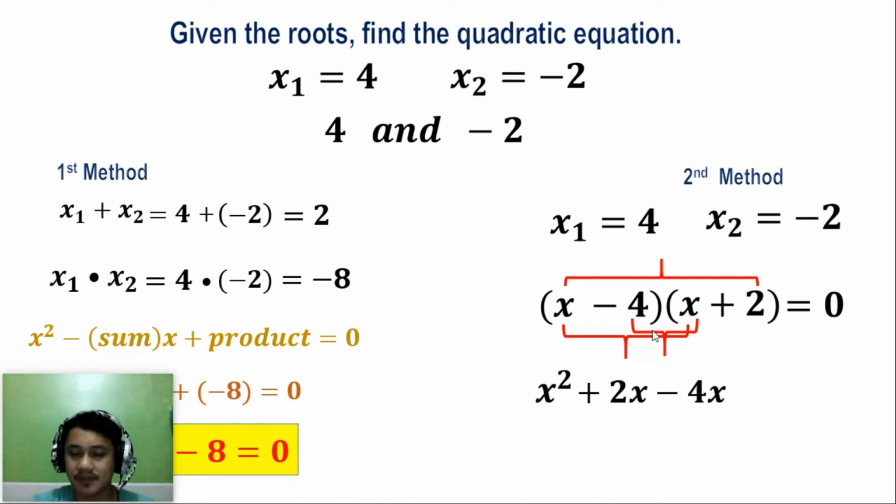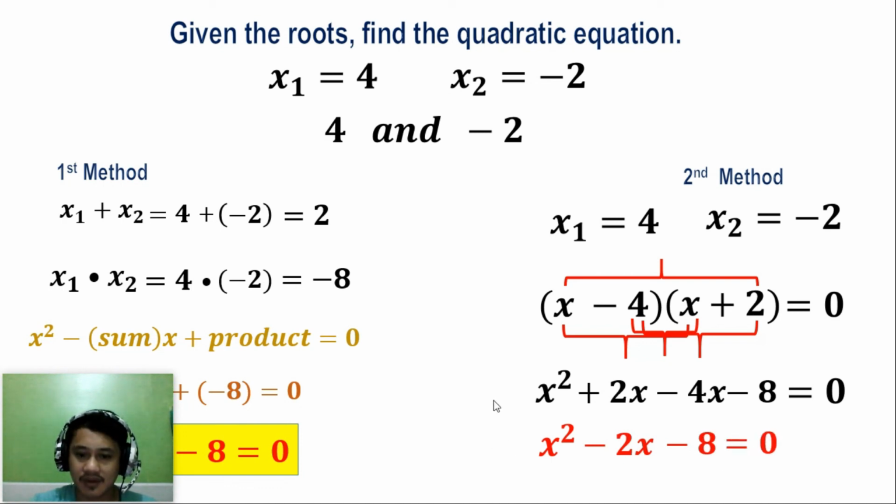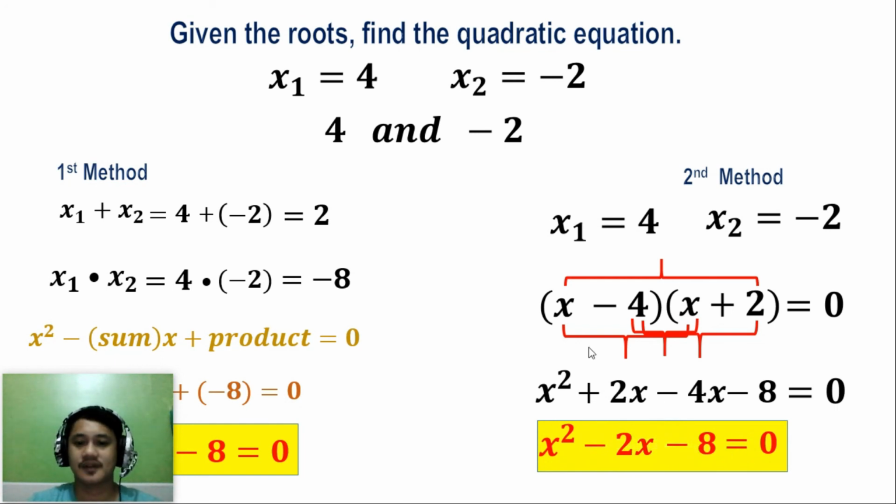And then the last term, negative 4 times 2, that is negative 8 is equal to 0. Simplify, x squared, positive 2x minus 4x, that is negative 2x, minus 8 is equal to 0. So the equation now is x squared minus 2x minus 8 is equal to 0.